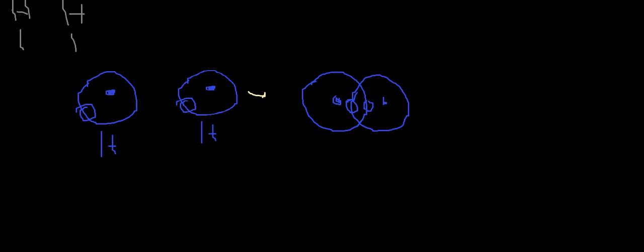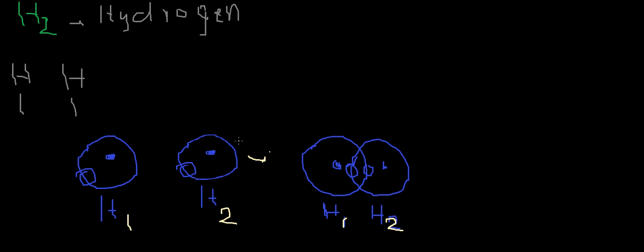This is H1, the first hydrogen atom, and this is H2. Here H2 doesn't imply the stable nitrogen atom, it's implying that this is my second hydrogen atom. So don't get confused with that.